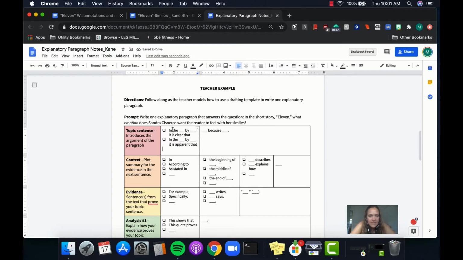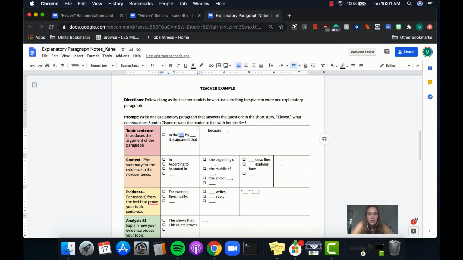So I have "In the blank by blank, it is clear that" and "In the blank by blank, it is apparent that." I'm going to choose the second one, so I'm going to go ahead and delete the other options. In my topic sentence, I always need to include the title of the text.